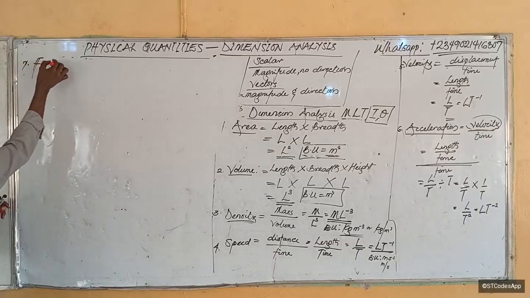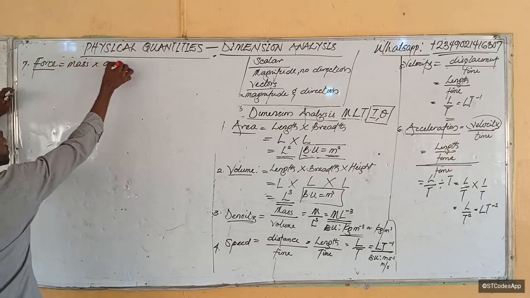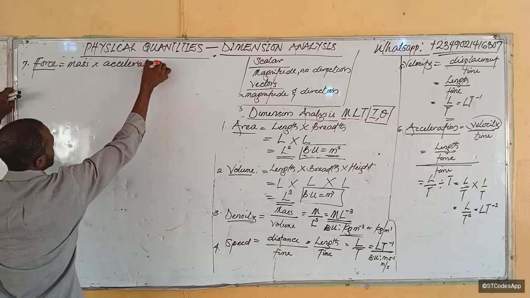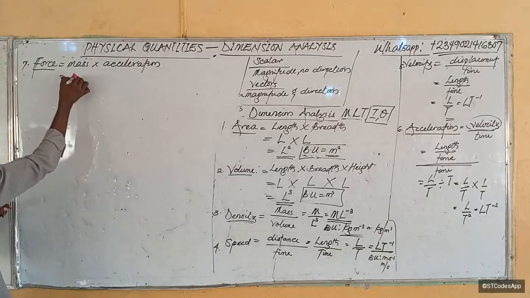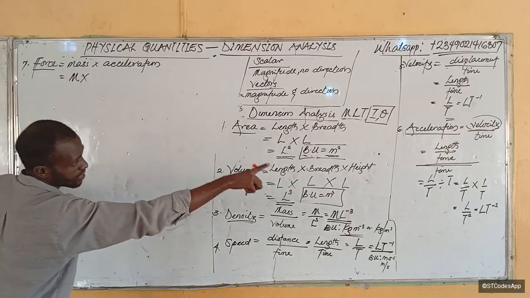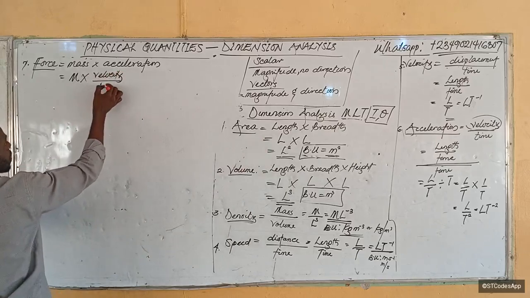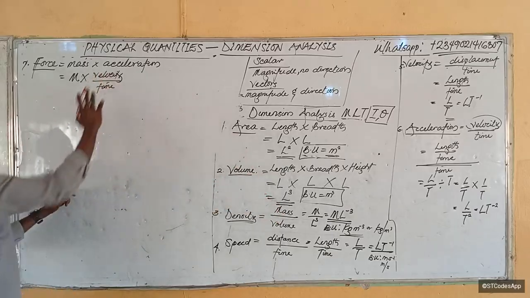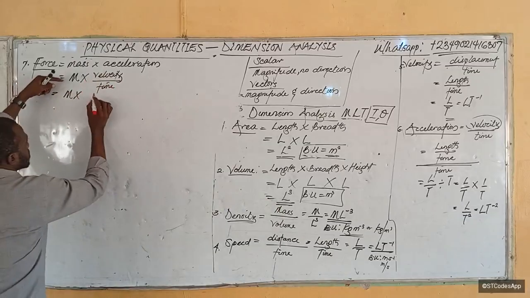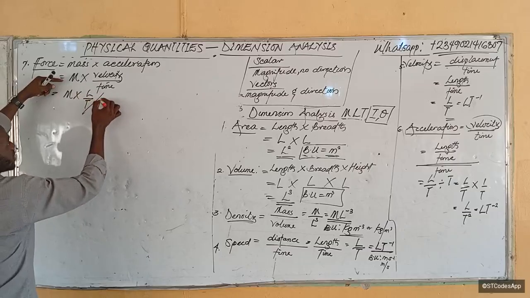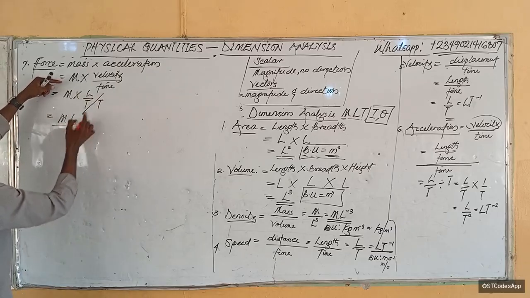Now what is force? Formula for force is mass times acceleration. So already mass is fundamental and is already there, so we leave that as that. This becomes m times, what is acceleration? Acceleration is velocity over time that we did the other time, right? So usually, you can just import your answer for acceleration. You can import it here, okay? Which is what I will do next time. So it becomes m times velocity, which is length over time, then divided by time again. So this becomes what? ml, that's this, over t squared.